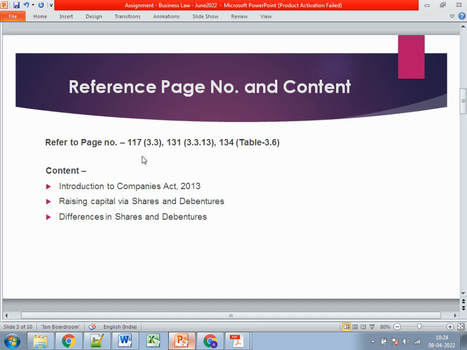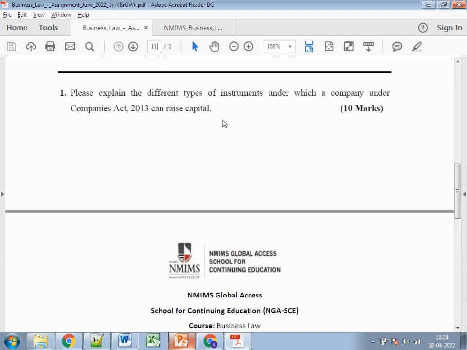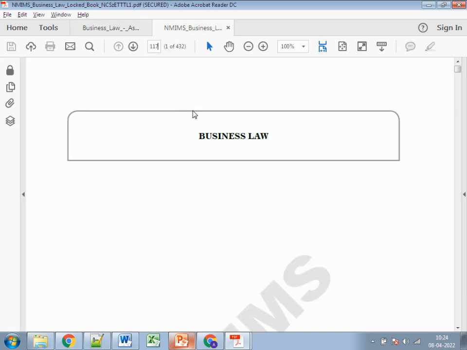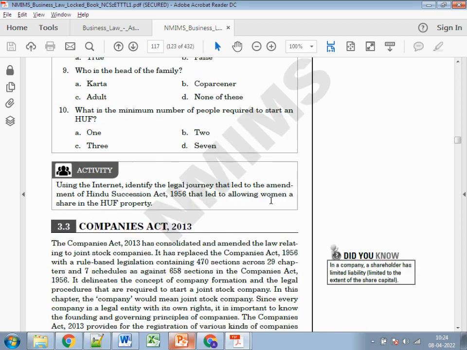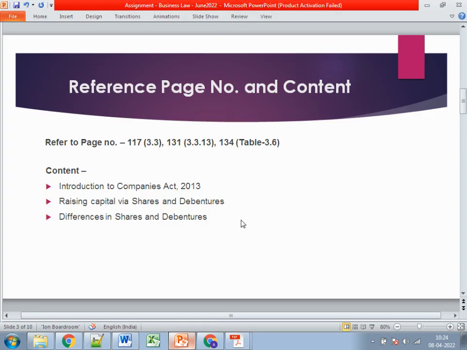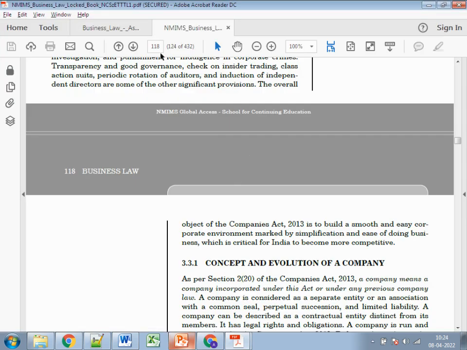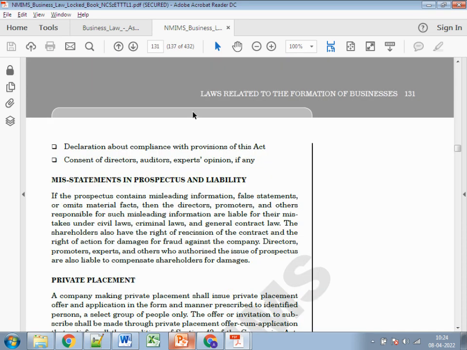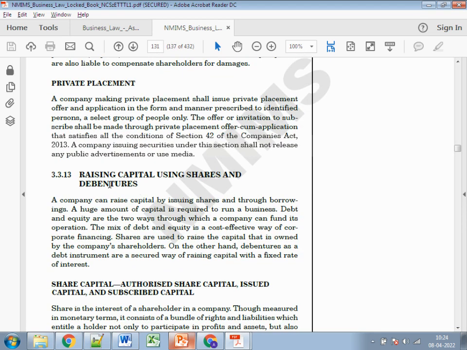Page number 117. Here, firstly, you need to give a brief about the Companies Act, because it's a 10-mark question. So explain a little bit what the Companies Act 2013 is, and after that go to page number 131. It mentions raising capital using shares and debentures.